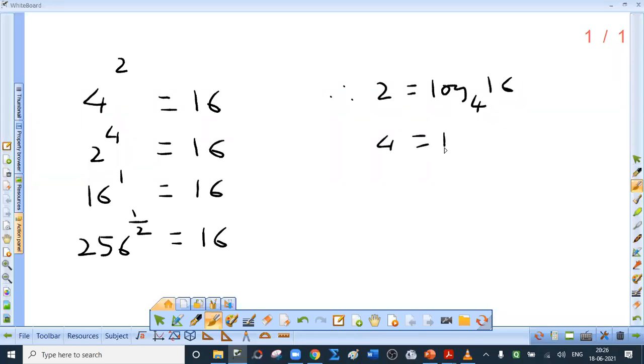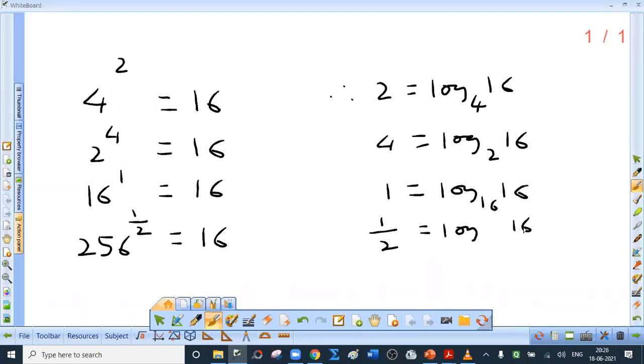Index 2 is defined as logarithm of 16 to the base 4. Index 4 is defined as logarithm of 16 to the base 2. Index 1 is defined as logarithm of 16 to the base 16. Index half is defined as logarithm of 16 to the base 256.